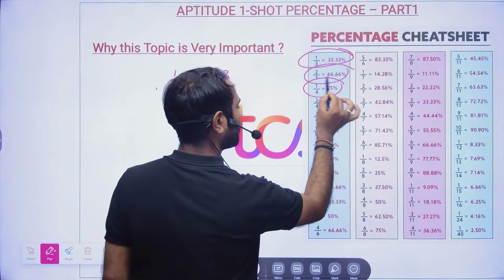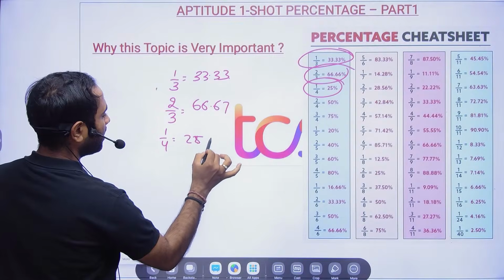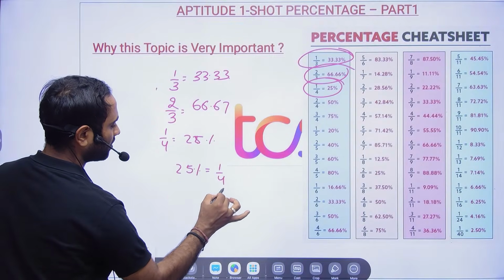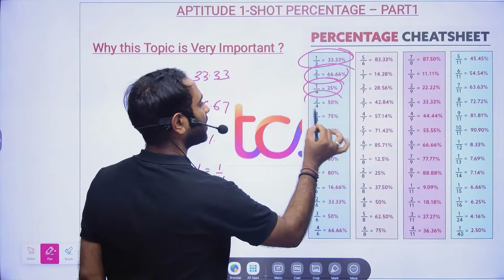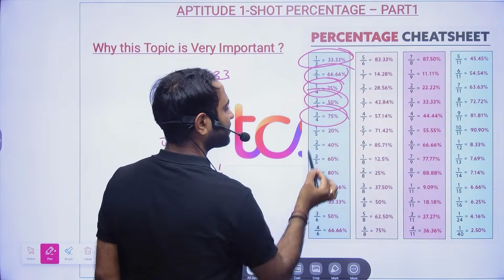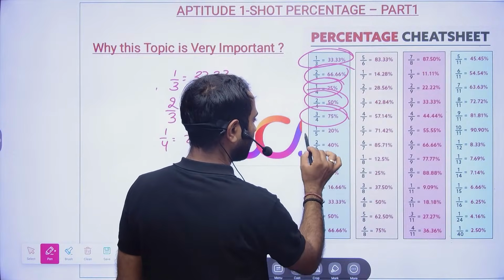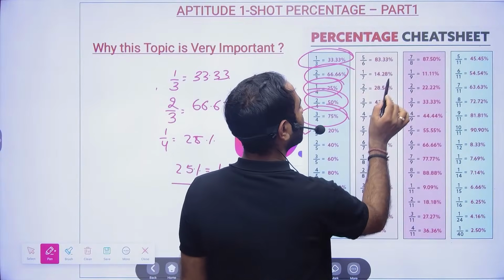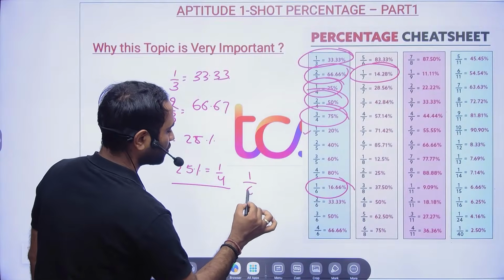Then 1/4 directly is 25%, and if you have 25% anywhere, then you write 1/4. Both ways you should be able to keep that in mind. 3/4 is 75%. At least till here you keep that in mind. Then 1/5 is easy. Then you need to keep in mind 1/7, 1/6. 1/6 will be mostly used.